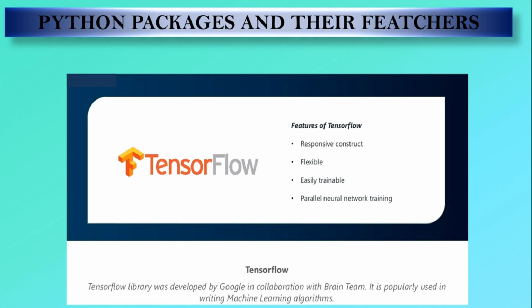It has a responsive construct, which means that in TensorFlow we can easily visualize each and every part of the graph. The next one is flexible. It is very flexible, which means that if we want a part to be standalone, it offers an option. The next one is easily trainable, which means we can train on both CPUs and GPUs. And parallel neural network training, which means TensorFlow offers pipelining, so we can train multiple neural networks on multiple GPUs.